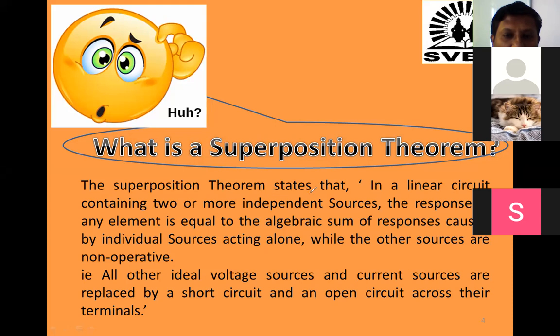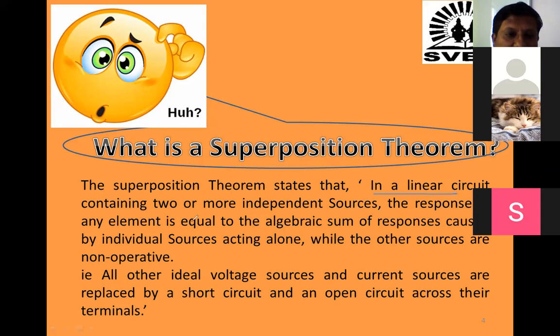The superposition theorem states that in a linear circuit, this is the first condition actually, because superposition theorem cannot apply for non-linear. Non-linear circuit साठी apply होत नाही. It is applicable for only linear circuits, meaning it should consist of resistor, inductor, capacitor. It should not consist of any diode, transistor, JFET, MOSFET like this. So it is applicable only for a linear circuit.